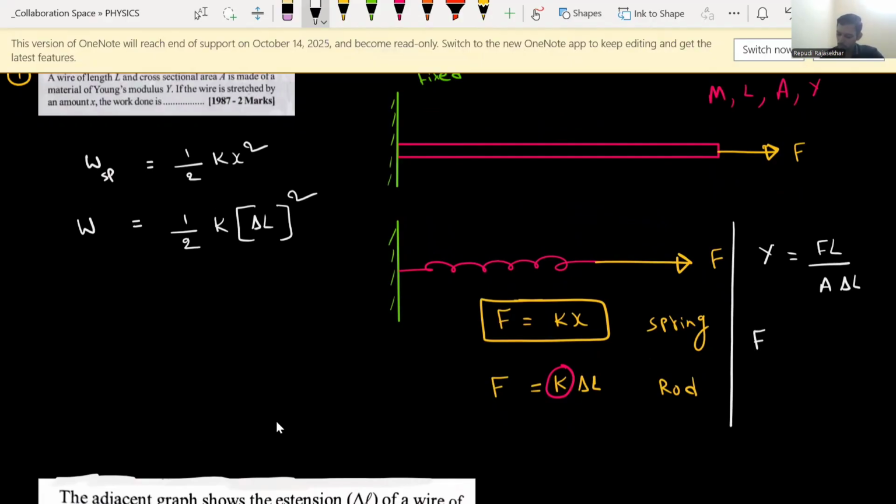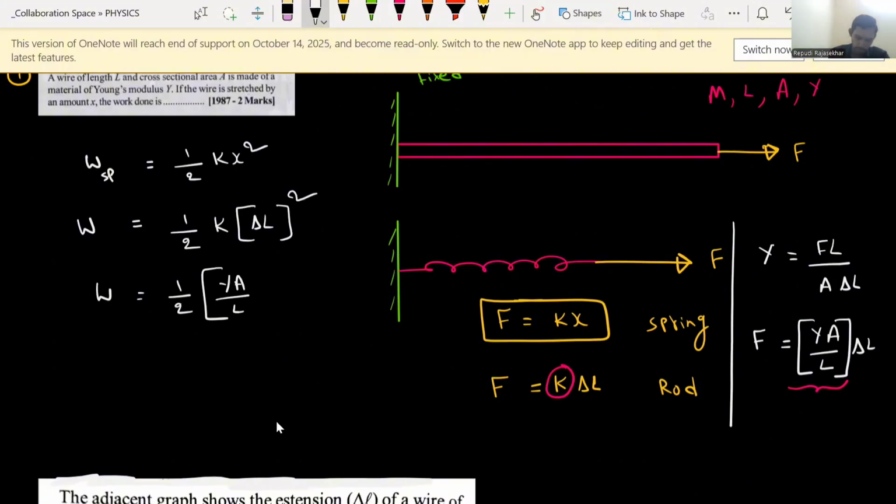So I will write the equation for force here. F can be written as Y into A divided by L into delta L. Now just compare this equation. Here instead of K, we have represented everything in terms of Y A divided by L. Now substitute this value here. So work done equals half into, instead of K, Y into A divided by L into delta L whole square. That's it, because the K value is Y A divided by L.